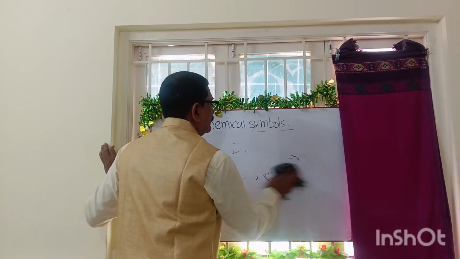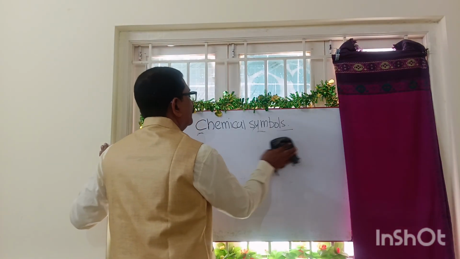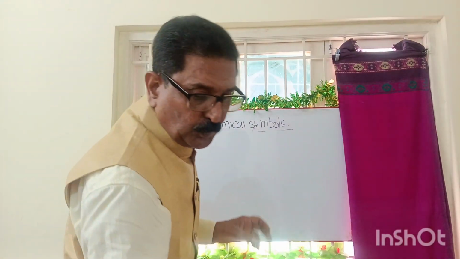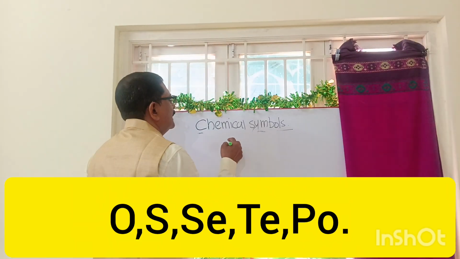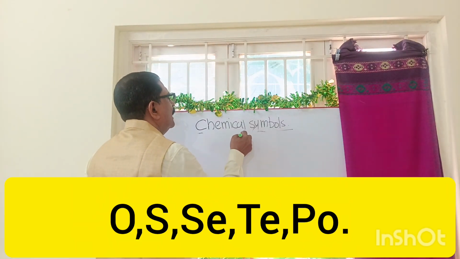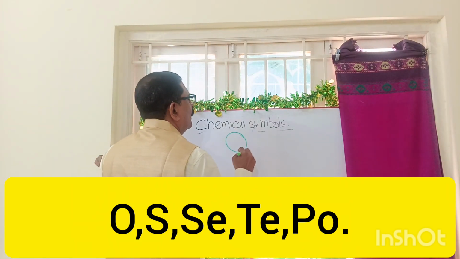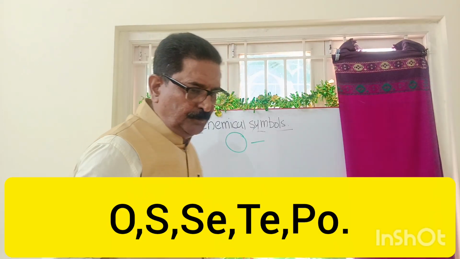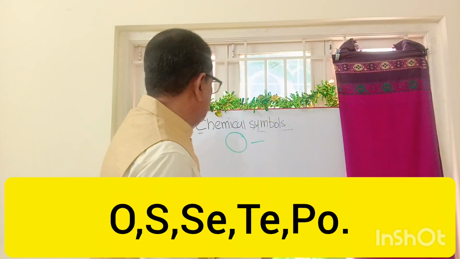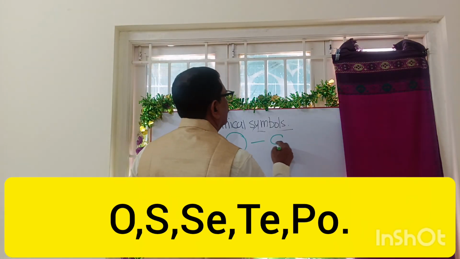Okay, so we will go to the sixth group, a very important group, because life is sustained by the gas called oxygen. Oxygen symbol is O, capital O. Then it is sulfur. Sulfur is also very important.